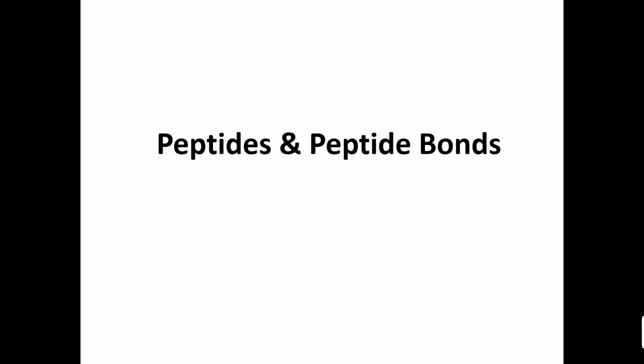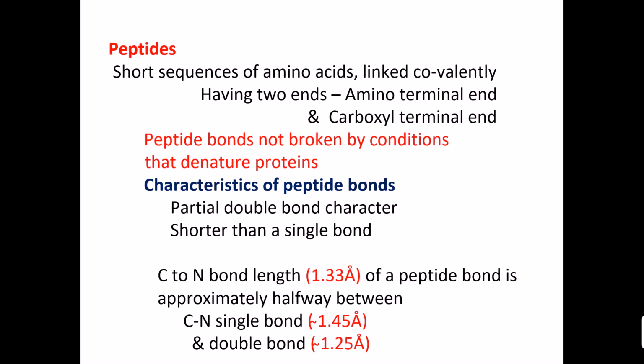Today, we are going to discuss peptides and peptide bonds. In the last class, we discussed amino acids. What are peptides? Short sequences of amino acids which are linked by peptide bonds, and they have two ends, the amino terminal and the carboxyl terminal. The most important characteristic of peptide bonds is that they are not broken by conditions that denature proteins.